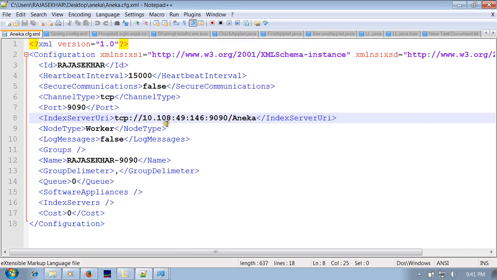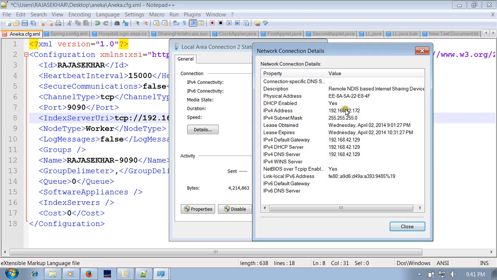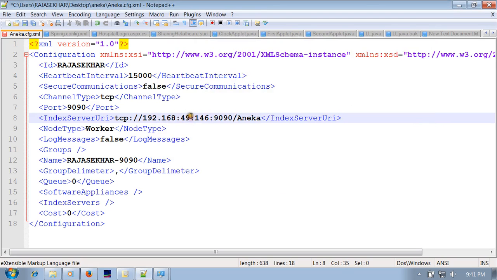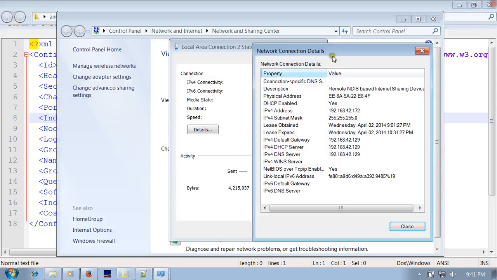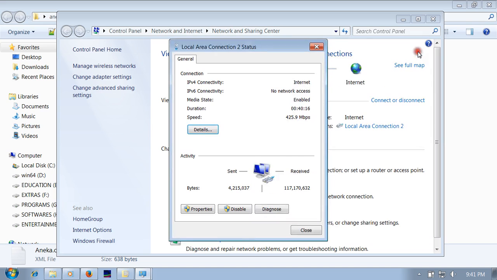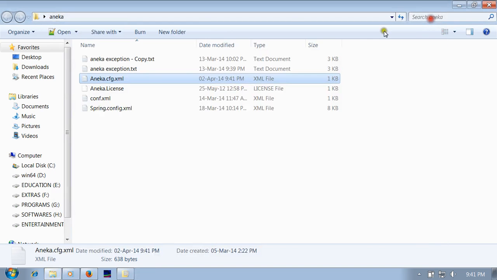The IP address is 192.168.42.172. Save it and copy the same IP address. Then open the spring.config file.